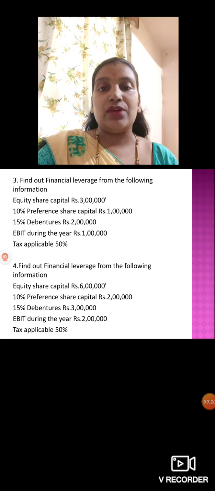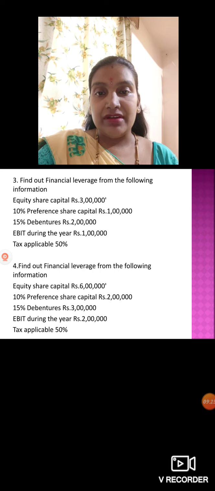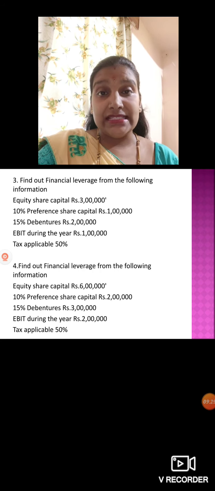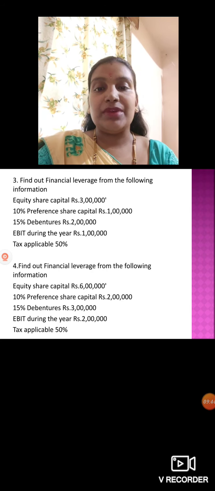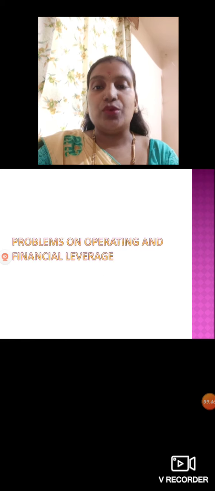Then you have to calculate financial leverage here. The fourth one is also the same. Find out financial leverage from the following information. Equity share capital is 6 lakh rupees. Then 10% preference share capital is 2 lakh. Then 15% debentures 3 lakh. Then EBIT during the year is 2 lakh. Tax applicable is 50%. Similarly, like the previous problem, solve both.